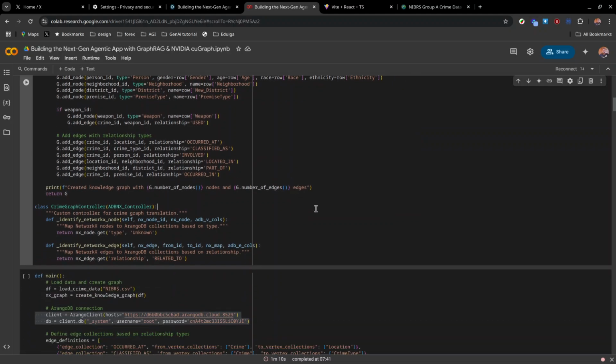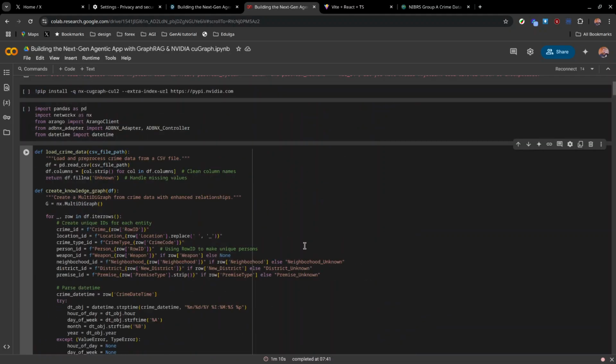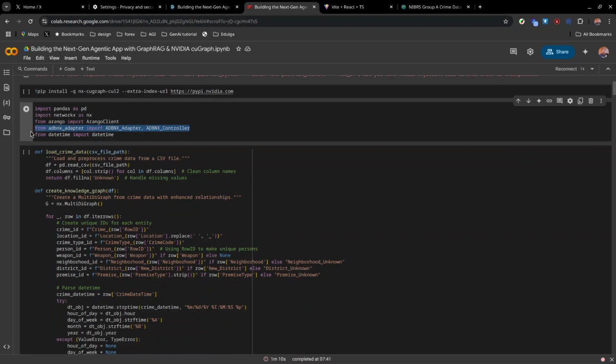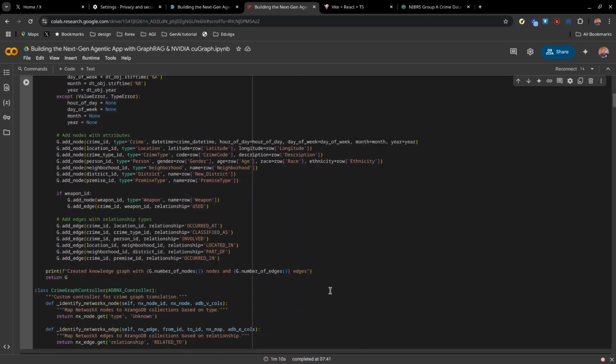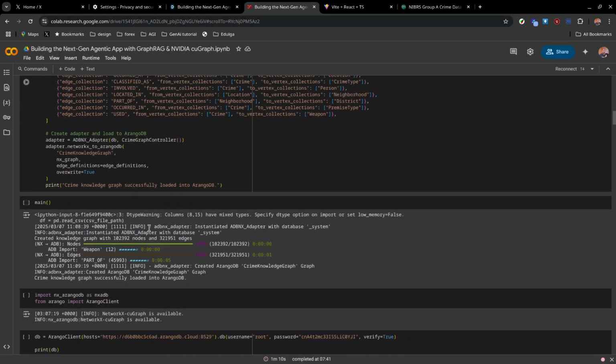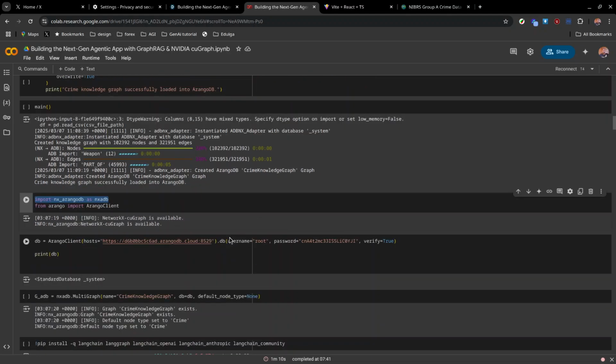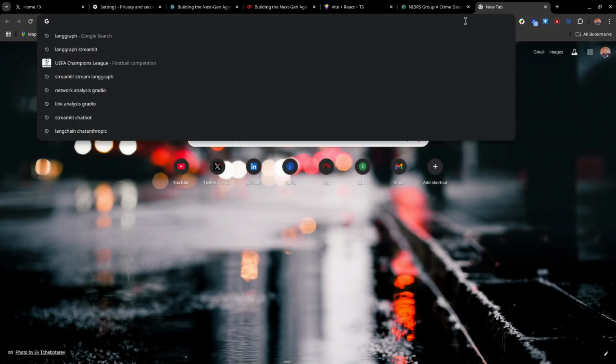Now, after I created the knowledge graph, I passed in a custom controller using the adapter from Arango, and once my data was loaded, it was easy to get it via the Arango driver, the Arango NX driver for NetworkX. Now, for sample data and visualization, I'm just going to display that.